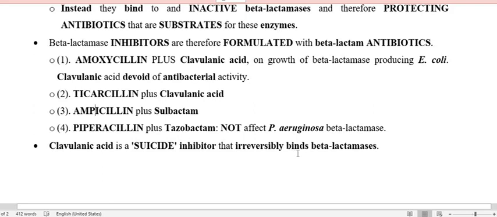So this is all about the carbapenems and monobactams, the other beta-lactam antibiotics. And we also already discussed the beta-lactamase inhibitors like tazobactam, sulbactam, and clavulanic acid. So this is all about this one.